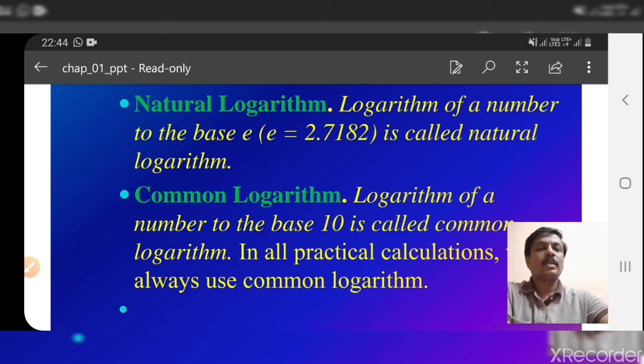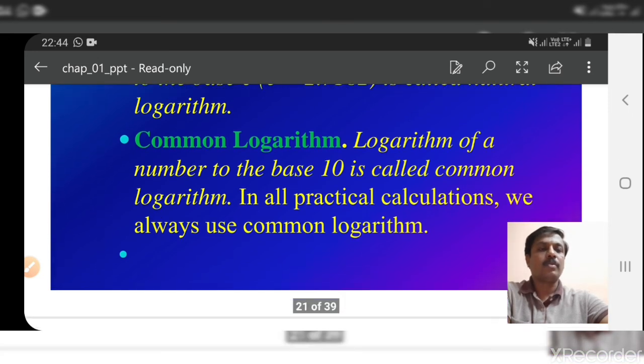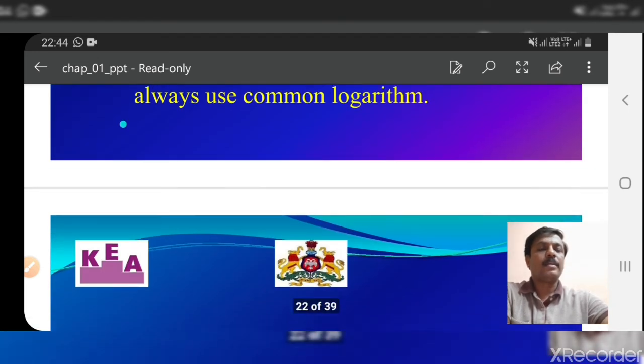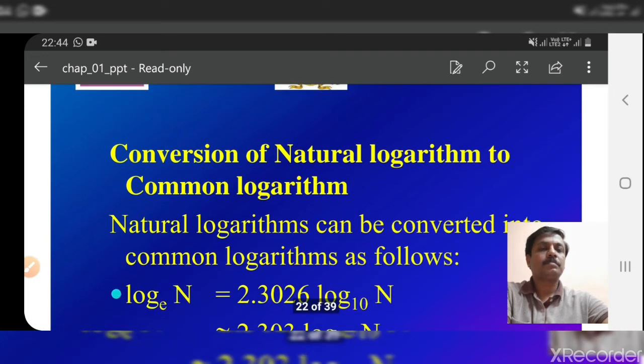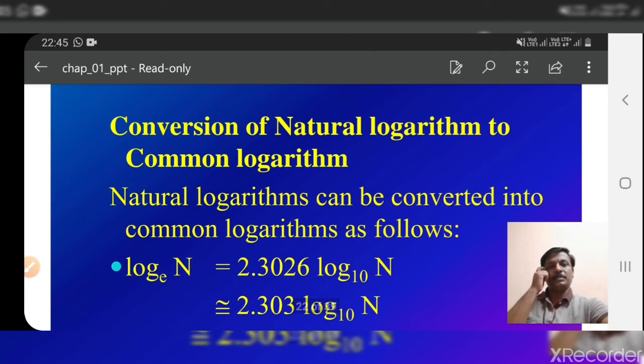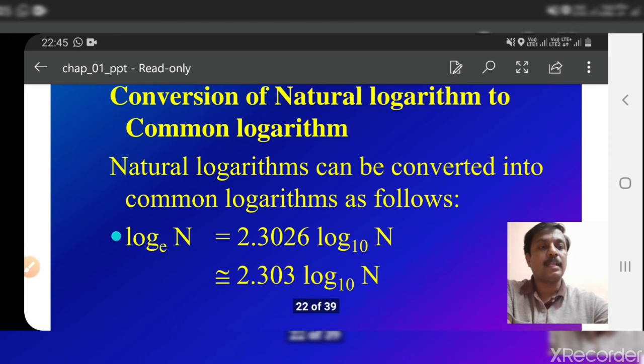Natural logarithms can be converted into common logarithms. I will show you how to convert natural logarithms into common logarithms, that is, base e into base 10.